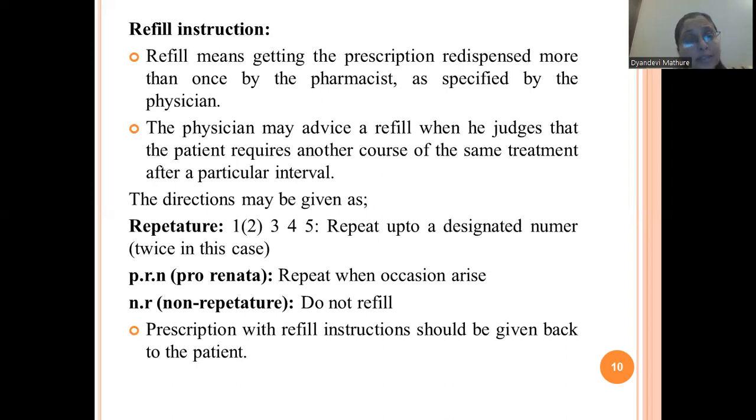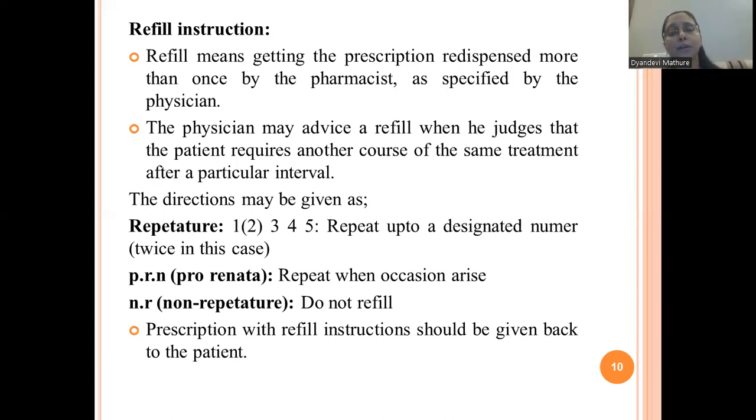With the same prescription the patient goes to the pharmacist, because the physician has given directions to the pharmacist to redispense the prescription, again to repeat those medications for the next 5 days. Understood? So that is called refill instruction.